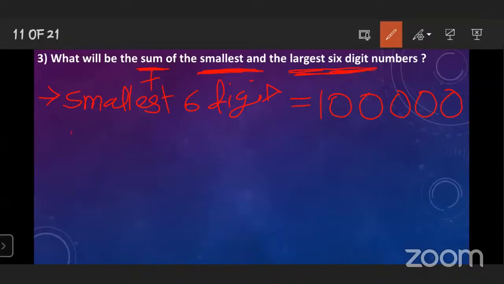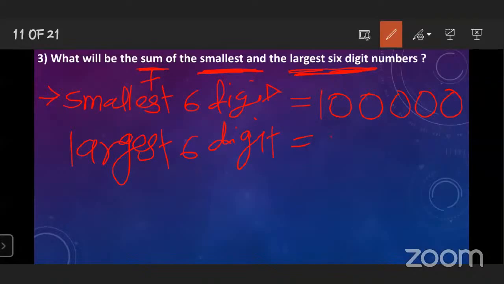Now tell me the largest 6-digit number. Who will tell me the largest?